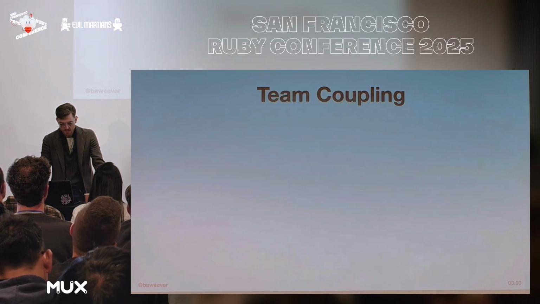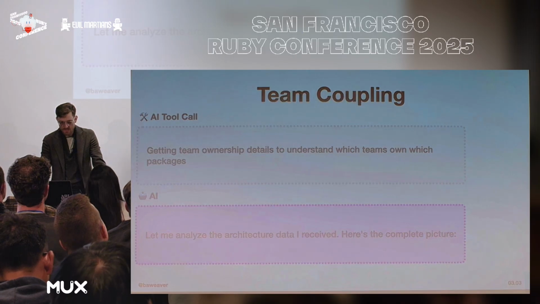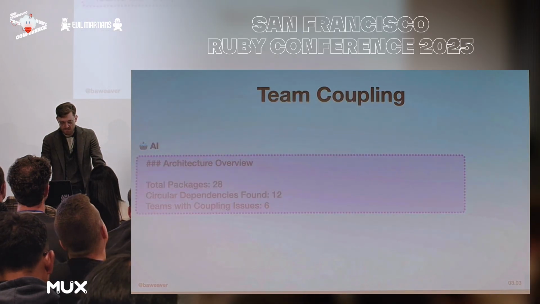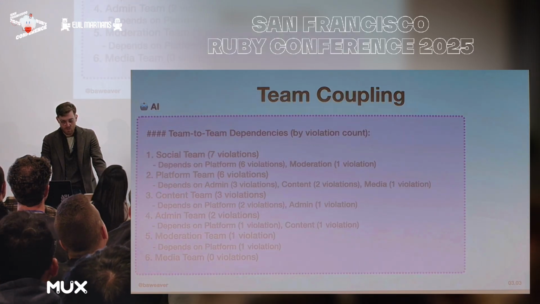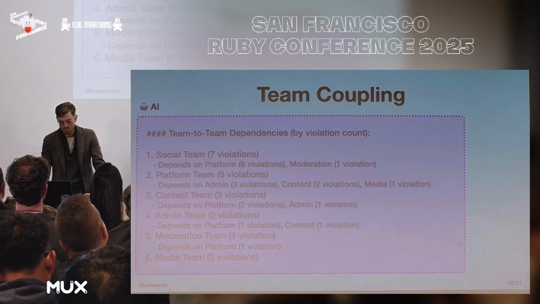Now, sometimes AI can pull back recent memories. In this case, it was done in the same session where I asked it what teams there were, so it's going to pull from that reference and then give me a complete picture of what exactly we have in here. So we have 28 packs, 12 of them have circular dependency, which is about half, that's not great. 6 have coupling issues. We have a lot of intertwinedness from the social team and the platform team and the moderation team and all this other stuff, but those are insights I might not have had before.